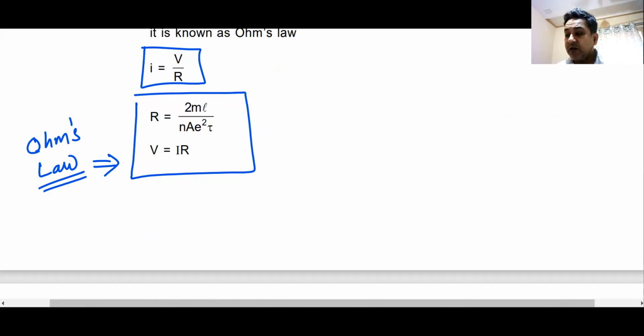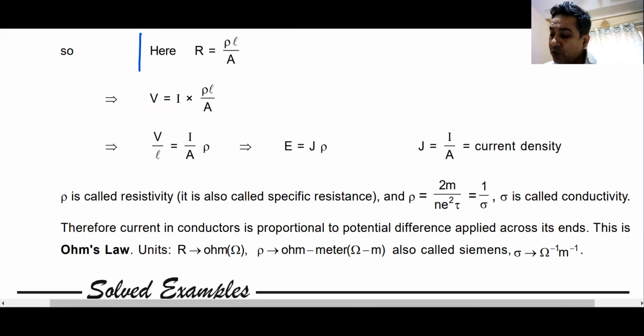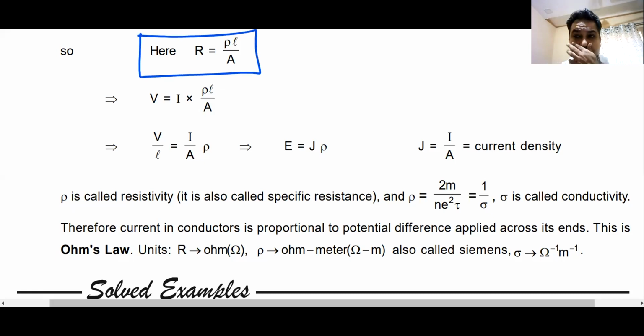Okay. Now you must be knowing this way of writing the resistance. Resistance is equal to rho L by A, rho standing for resistivity or specific resistance, L standing for the length of the conductor, and A standing for the area of the conductor.